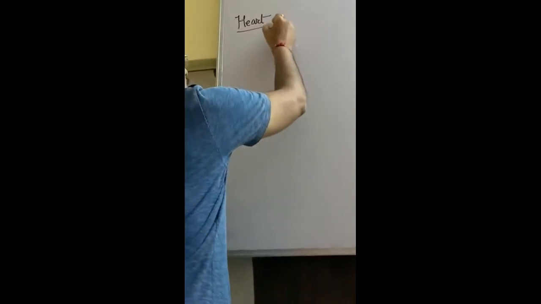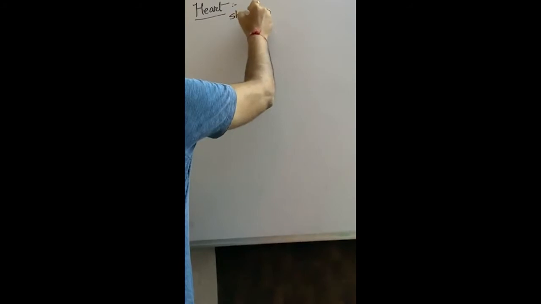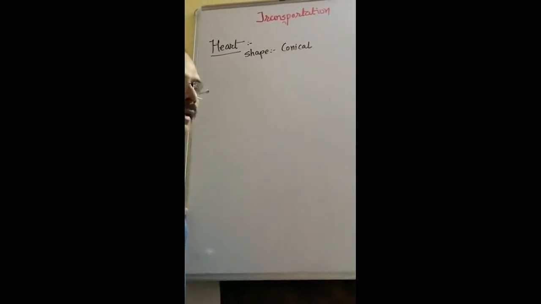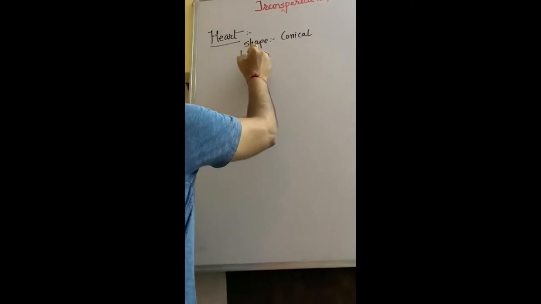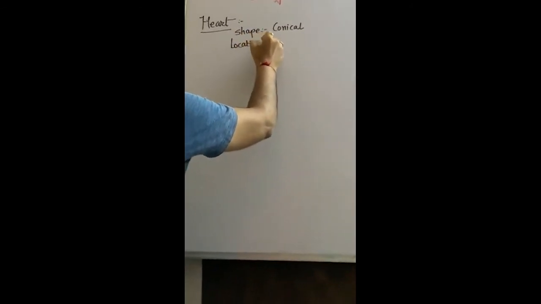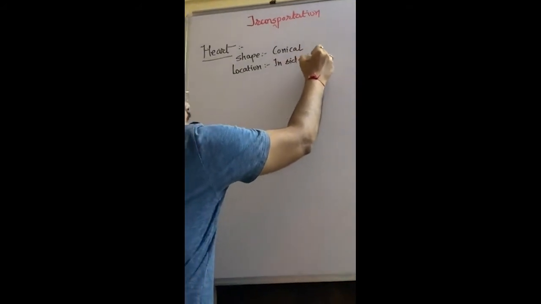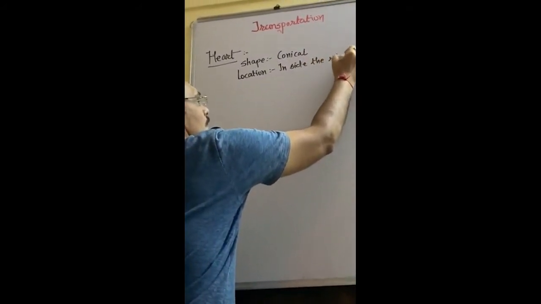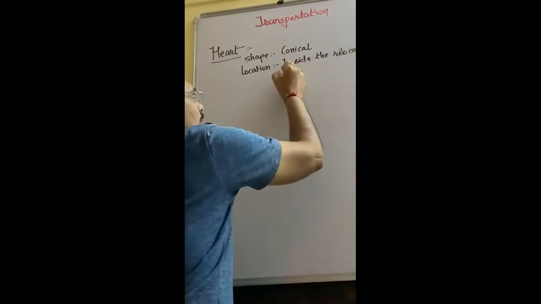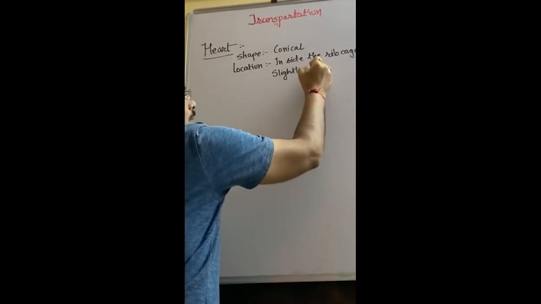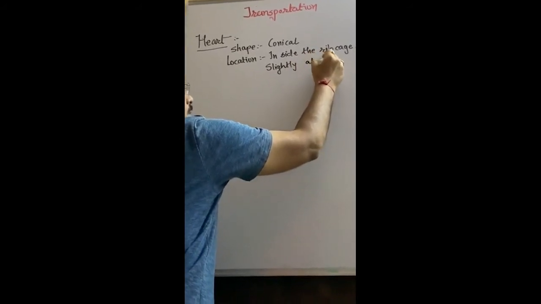Shape of the heart is conical. Location of the heart: inside the rib cage, slightly at the left side.